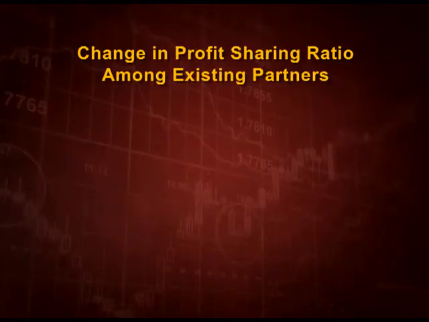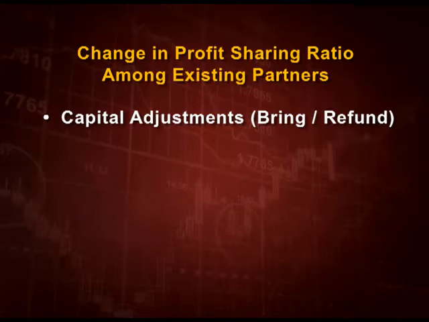Now, let us start with case number 3. When there is a change in profit sharing ratio among the existing partners, if A, B and C are 3 partners and they have changed their ratio, it will again have the same impact as in case a new partner is admitted. They will change all their capital adjustments and they will do all the goodwill adjustment once again. Let us see capital adjustment.